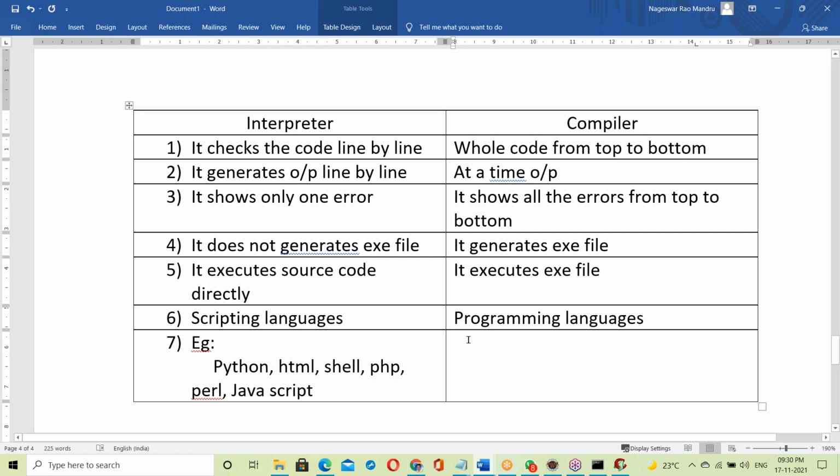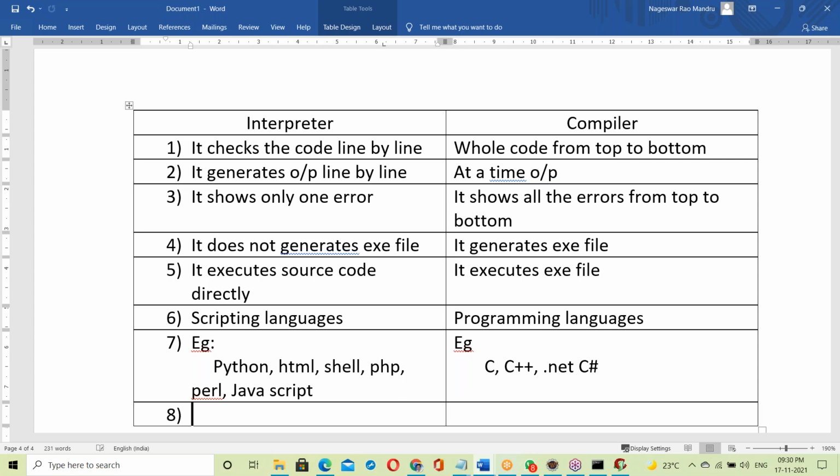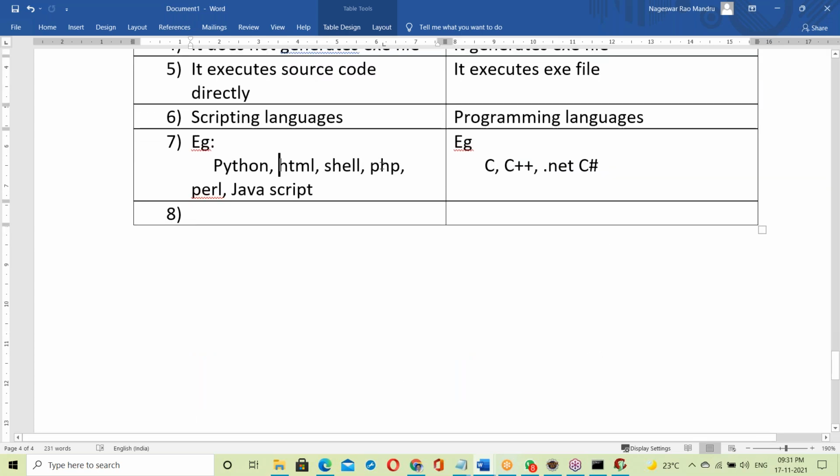Programming language examples: C language, C++, .NET, C#. So these are the scripting language and programming language examples.